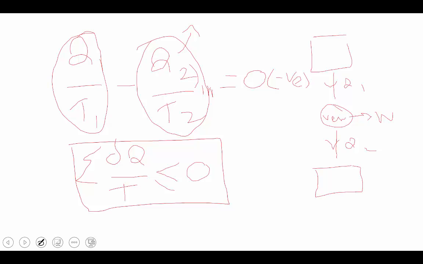But Q2 doesn't become lower when compared to the reversible engine. Therefore, summation of delta Q by T greater than 0 is not possible.